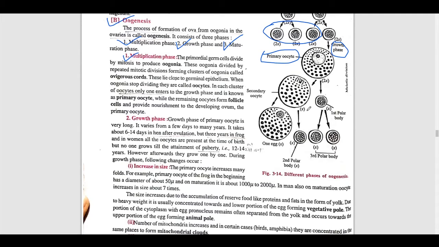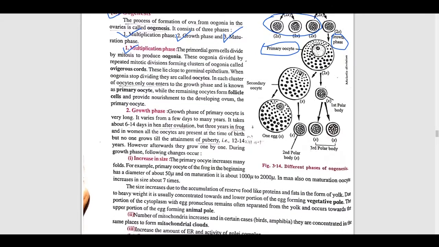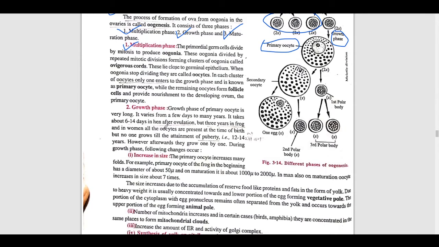Now second is primary growth. Primary growth of oocytes is very long. It is a longer process. It varies from a few days to many years. If we talk about the frog, it takes 6 to 14 days, and after ovulation maybe it takes 3 years in the frog.